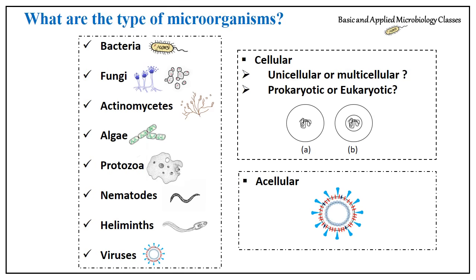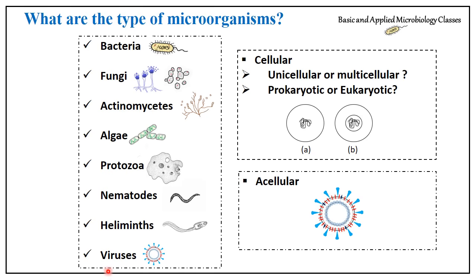So next, coming towards what these microbes are. You should know, here I have explained different types of microbial groups which are included in the study of microbiology. Whenever somebody asks what the types of microorganisms are, most of the time students answer like this: bacteria, fungi, viruses. They are not covering the complete list of microbial groups, which include bacteria, fungi, actinomycetes, algae, protozoa, nematodes, helminths, and viruses. So first we should update our information that microbiology covers various microbial groups, which I have tried to list here.